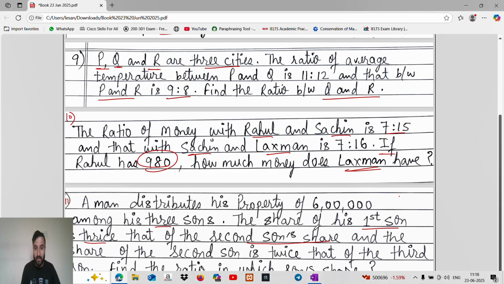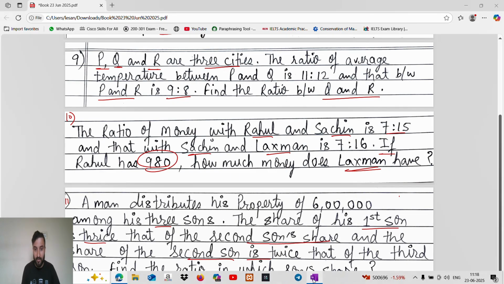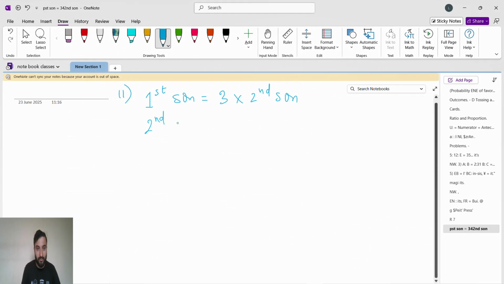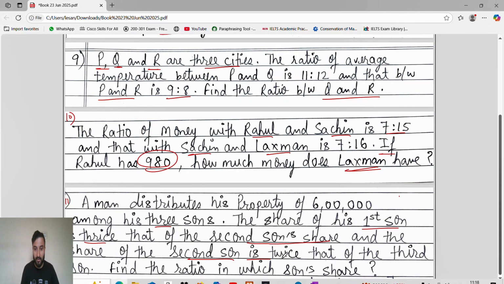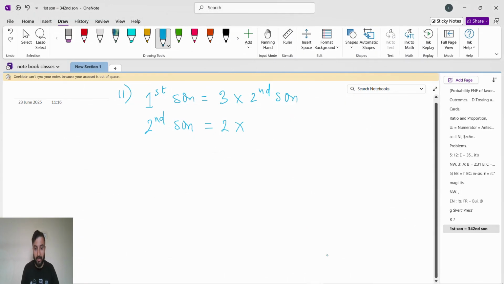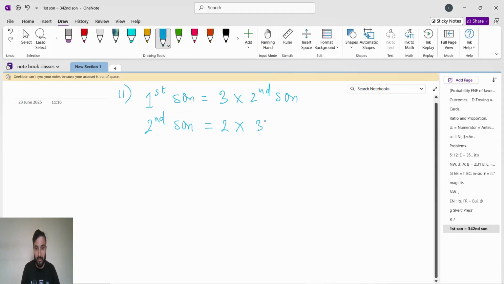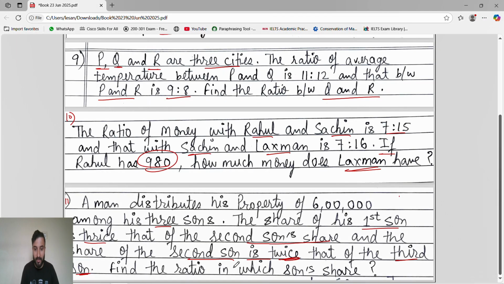And the share of the second son is twice that of the third son. They said to find the ratio in which the sons share.